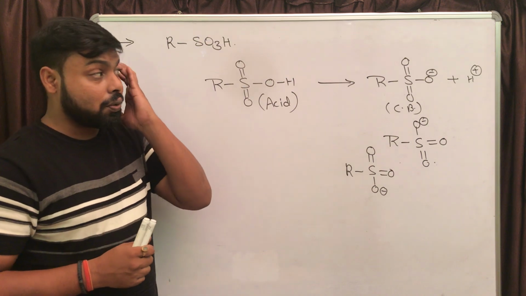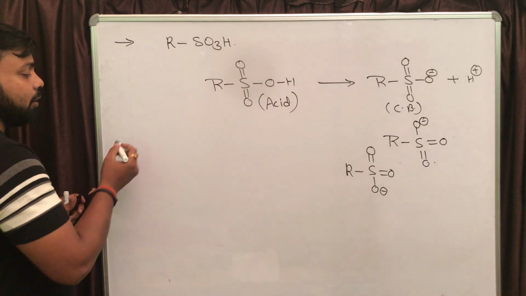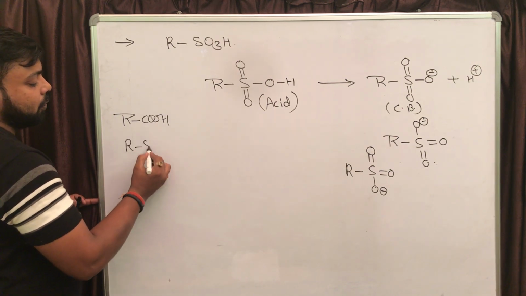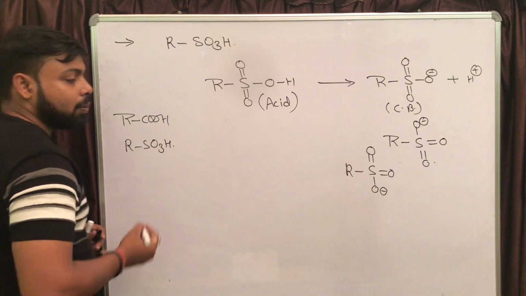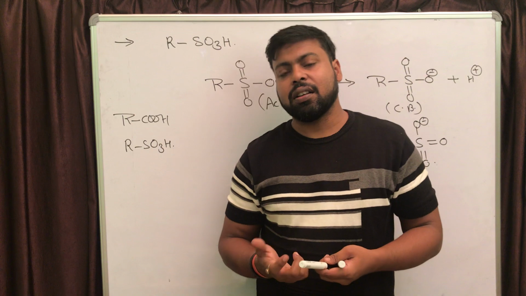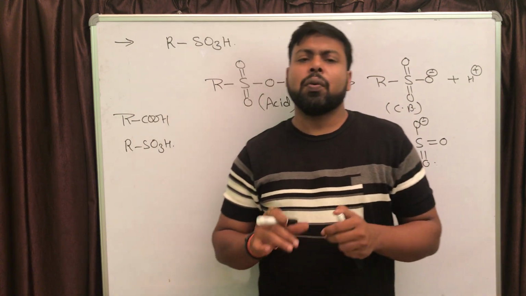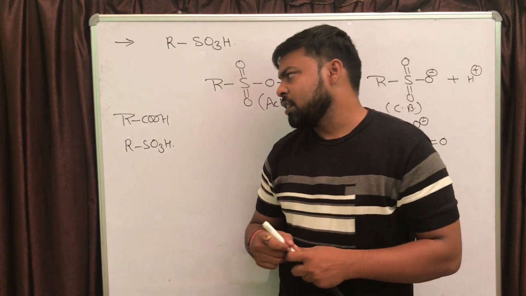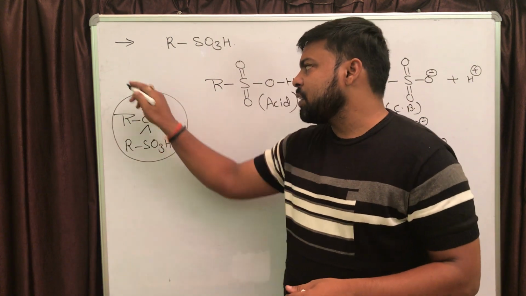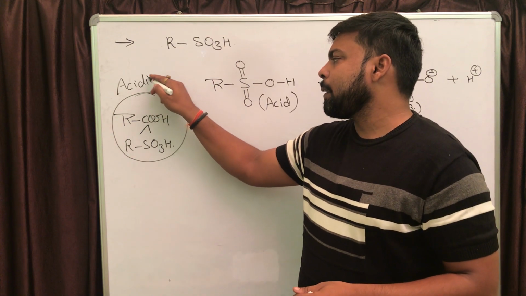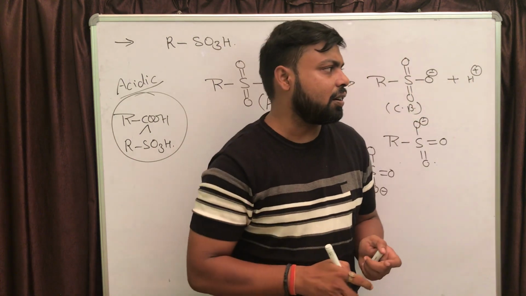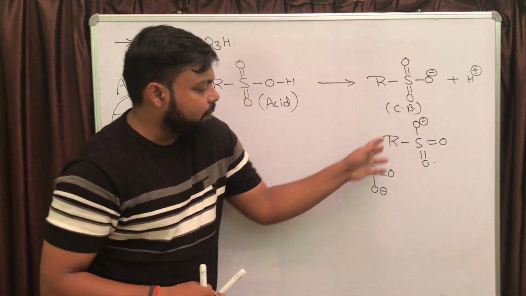Now next, what if it is asked: in carboxylic group and sulfonic group, which one is a stronger acid? Definitely your answer is going to be the second one. Sulfonic group is a stronger acid than carboxylic acid, and the reason behind that, if you observe, in sulfonic group,